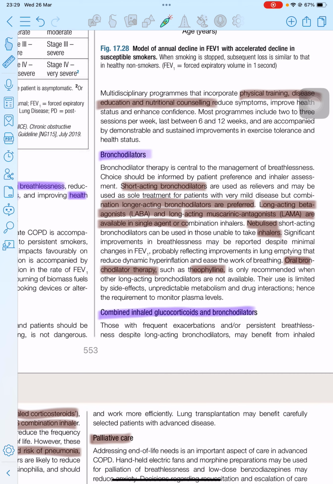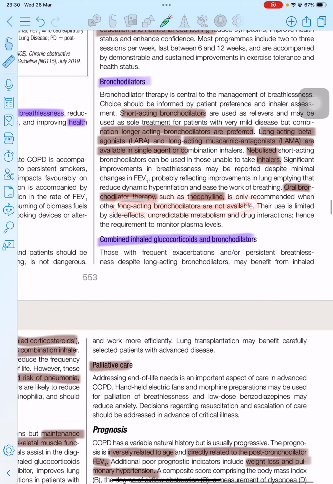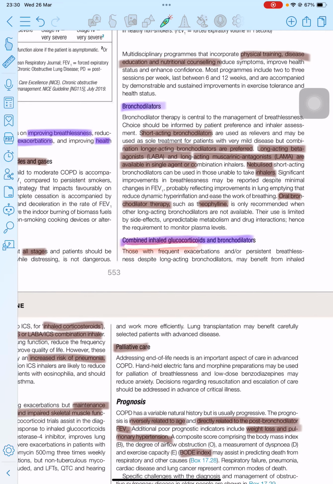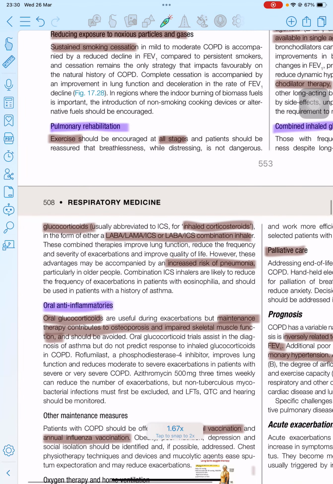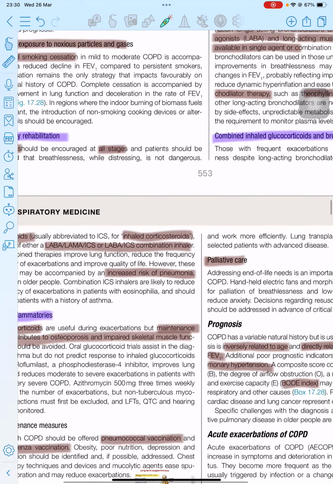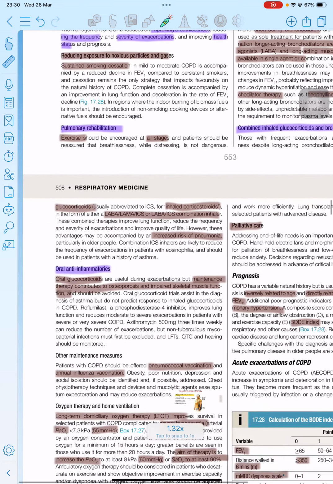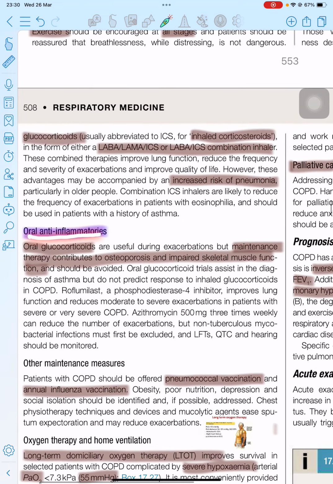Oral bronchodilators, for example theophylline, which is a xanthine group drug, are only recommended when long-acting bronchodilators are not available in the market. And we can also use inhaled glucocorticoid with bronchodilator. Here the glucocorticoid means mainly corticosteroid, which decreases the inflammation. And later an oral anti-inflammatory drug can also be used.